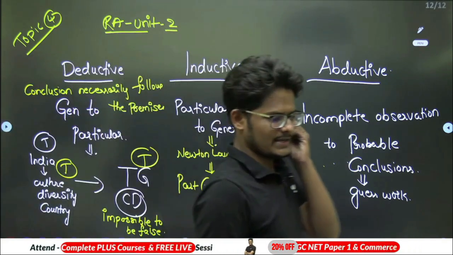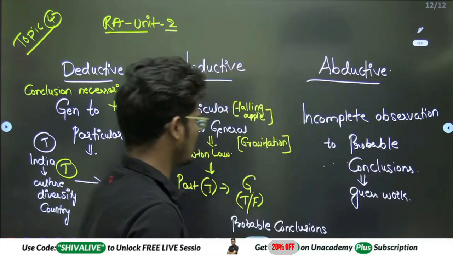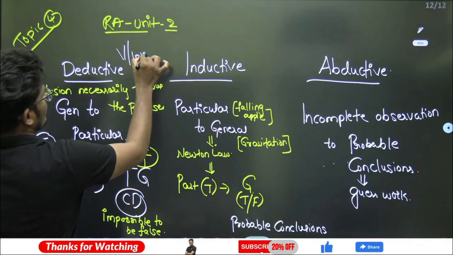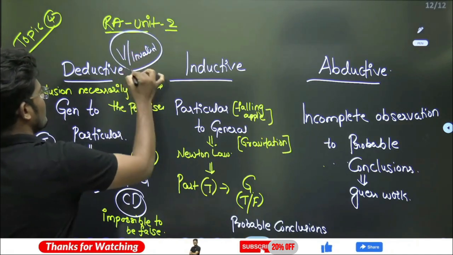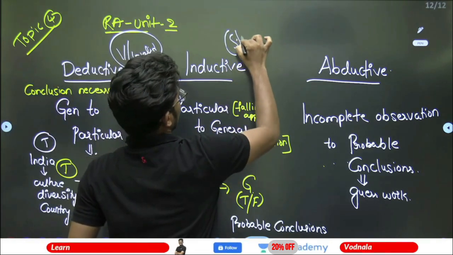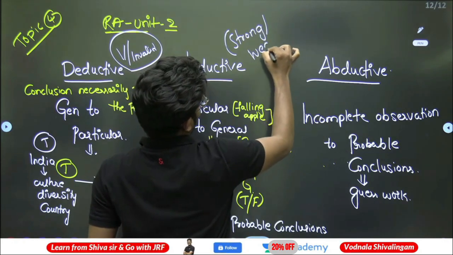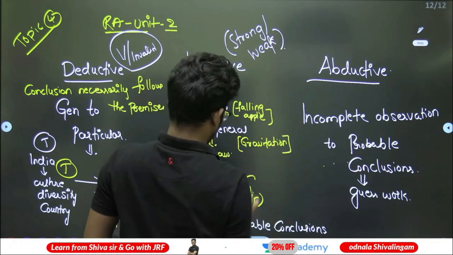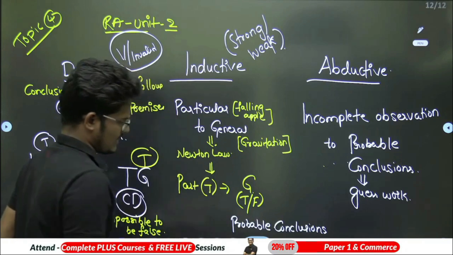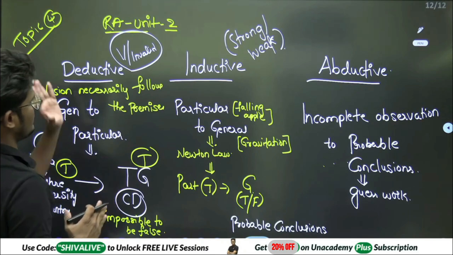That is what the essence to be understood over here. Right, guys? Either a strong or weak. Deductive can be a valid or invalid. This is also PYQ. Deductive can be a valid or invalid argument. But inductive will be either a strong or weak argument. It is indicated in the strong or a weak. Because whether this is strong argument or a weak argument or the probable conclusion which is cogent or uncogent, that's how it will go. Whereas deductive will be whether this is valid argument or invalid argument, we'll get to know easily.